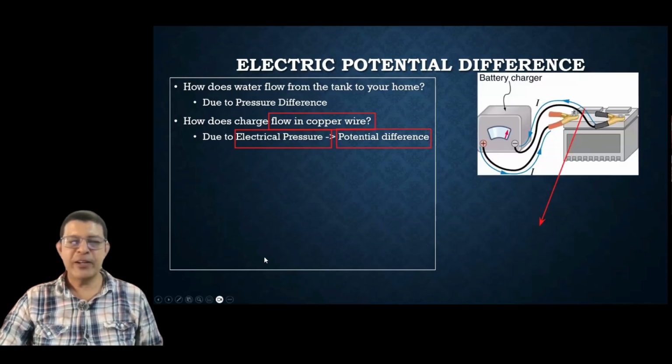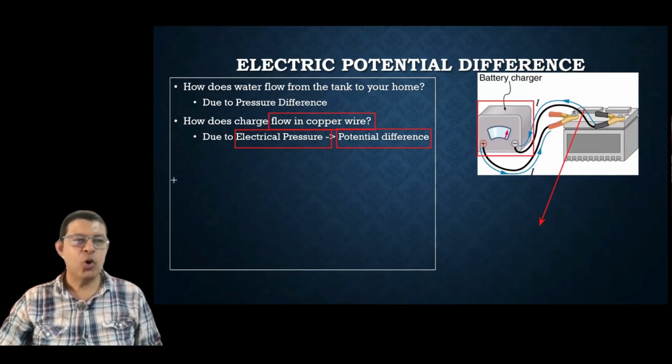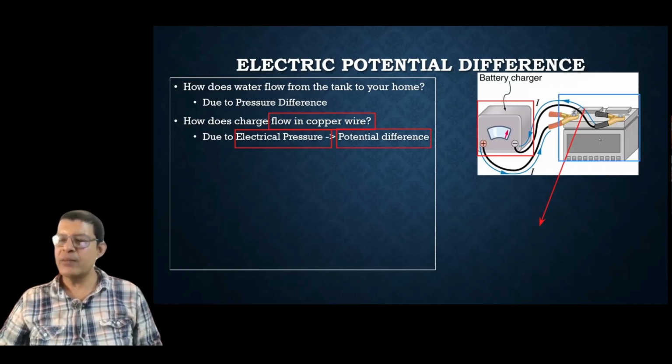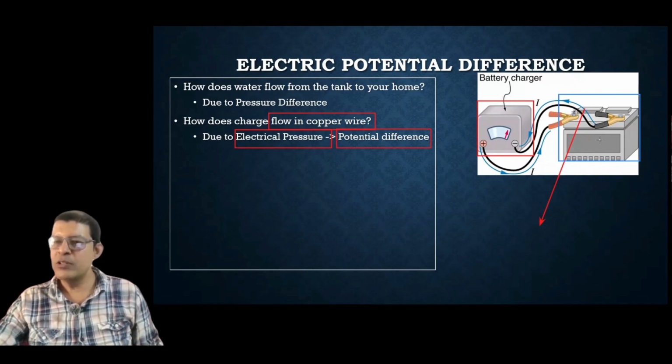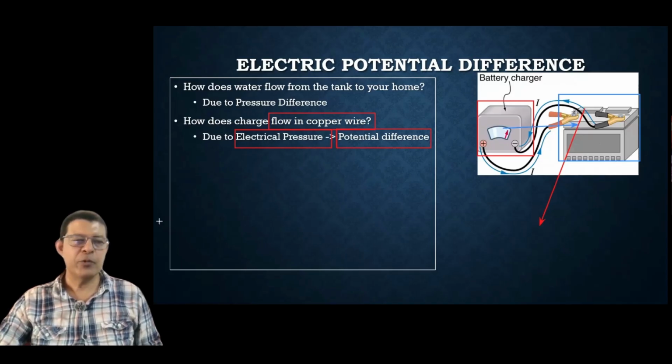So now here we have taken a battery. This is a charged battery, a high potential battery, and this is a low potential battery. That means there is no charge in this battery. This battery is taken from your car. The car battery is drained out. So now when you connect the high charge battery to a low charge battery, what will happen? Current will start flowing from here to here, due to the potential difference.